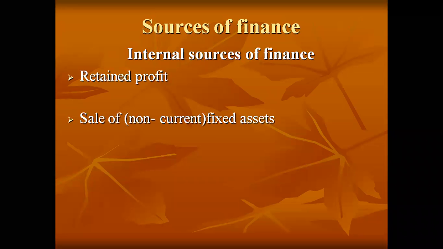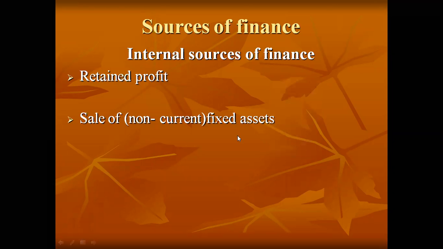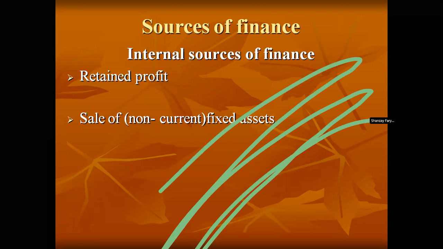Okay, so non-current assets are there, right? So it means that a business can sell those assets which are not in use. For example, machinery is there, or maybe one factory is not being used, so you can sell them off to get a reasonable amount of finance, if you feel that maybe in the near future they are not going to be used or demanded.